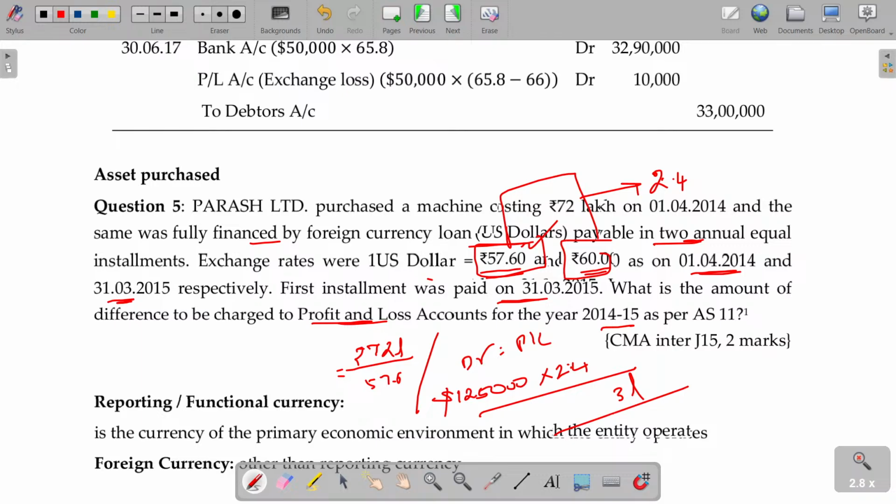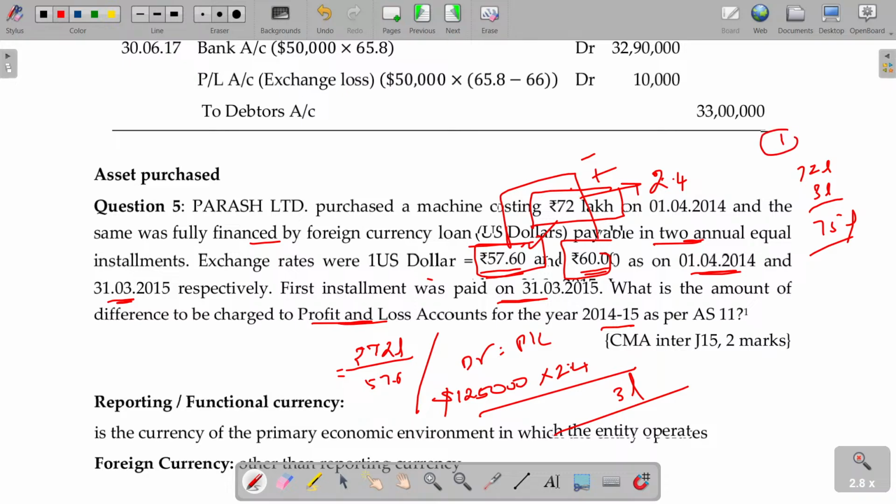Two options are there. In case of borrowings related to the asset purchase, if there is any excess payment or lower payment, it will be adjusted to the cost of assets acquired. Cost of the asset acquired being the value of the asset measured as on the acquisition date. Suppose the payment is made sometime later, lower or higher, it will have an impact on this. If you are paying lesser, minus it. If you are paying more, add it. So, 72 lakhs, hereafter the asset's value will be shown as 75 lakhs.